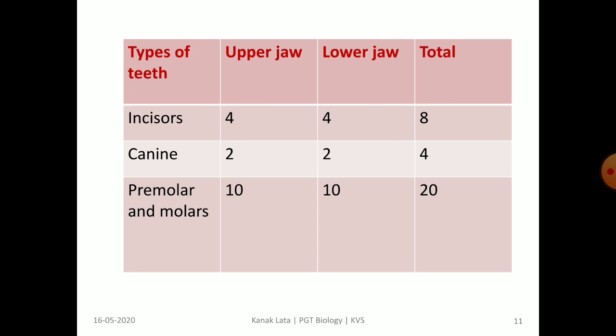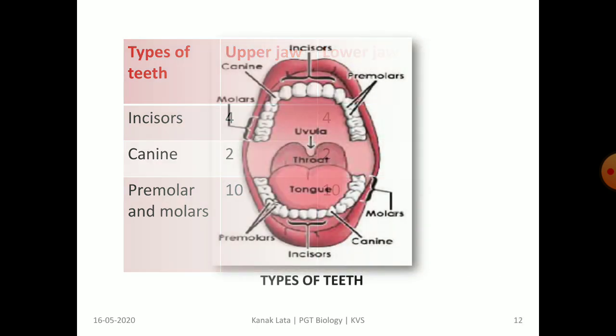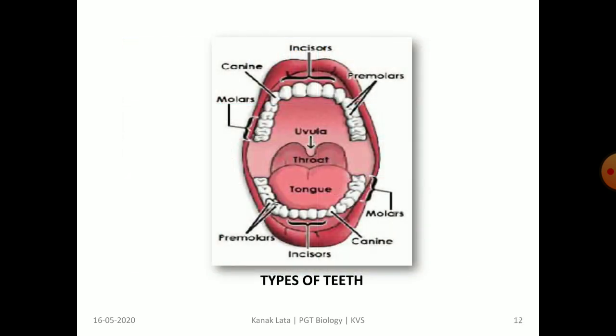In upper and lower jaw, incisors are 4 in number in each jaw, canines 2 in number in each jaw, premolars 4, and molars 6 in number in each jaw. Here it is written combined premolar and molar, that is 6 plus 4 is 10. So altogether 32 teeth are present in human beings. The given figure shows the different types of teeth and their location. You may observe where the incisors are present, where the canines are present, where premolars are present, and where molars are present.